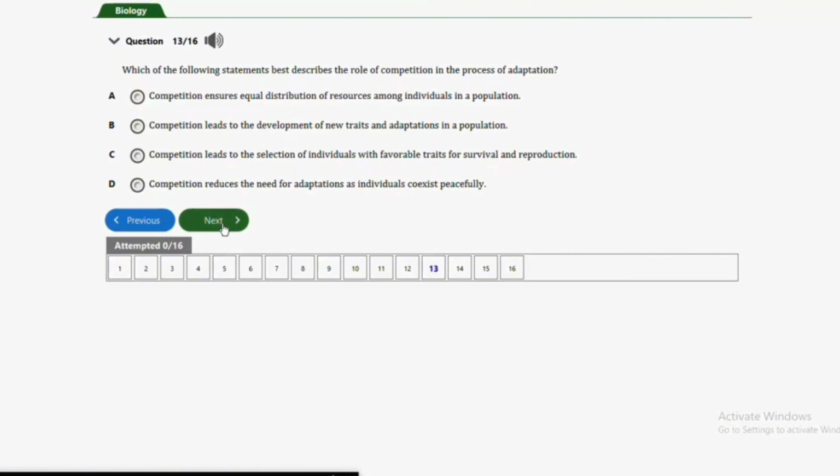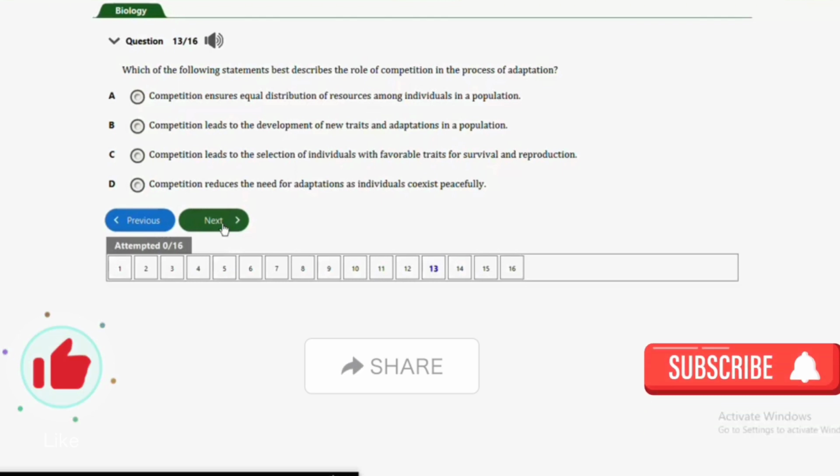So guys, the next question, that's question number 13. It says, which of the following statements best describes the role of competition in the process of adaptation? A, competition ensures equal distribution of resources among the individuals in a population. B, competition leads to the development of new traits and adaptation in a population.